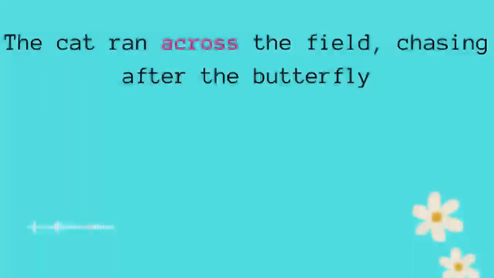The cat ran across the field chasing after the butterfly. Why are we using across? Because the field is an open area. Another thing, the cat wasn't going through different paths. Everything was easy for the cat. Basically, it was just chasing the butterfly in one way. But if we use through, like through the field, in this case, probably the cat experienced maybe some difficulties, some obstacles during the chasing process. So this is the overall idea.